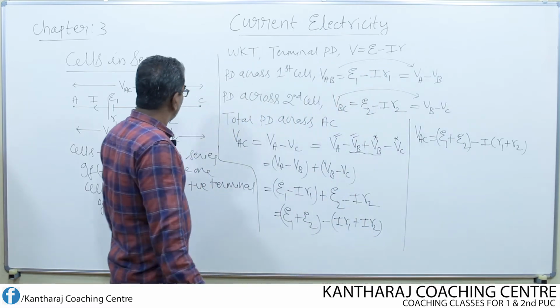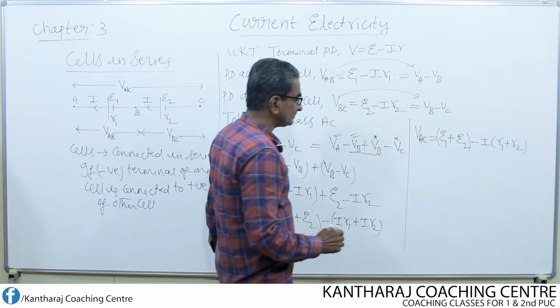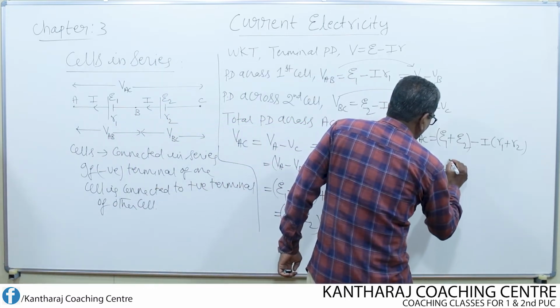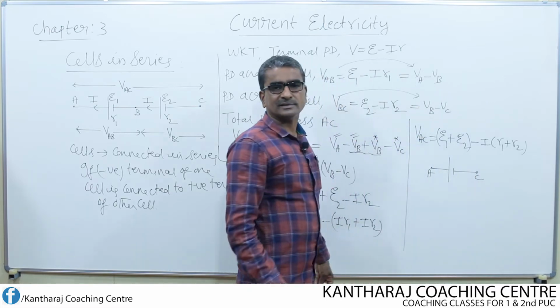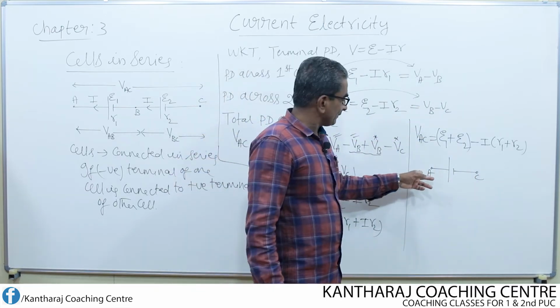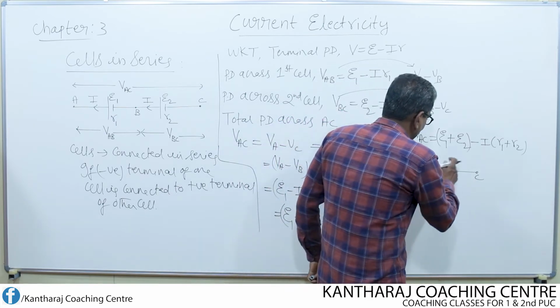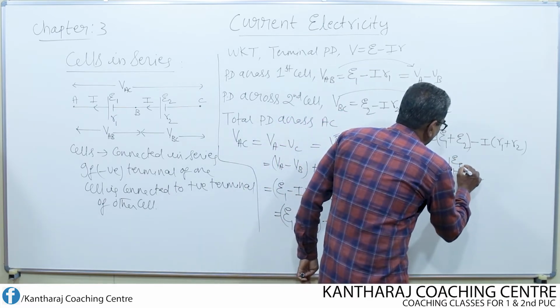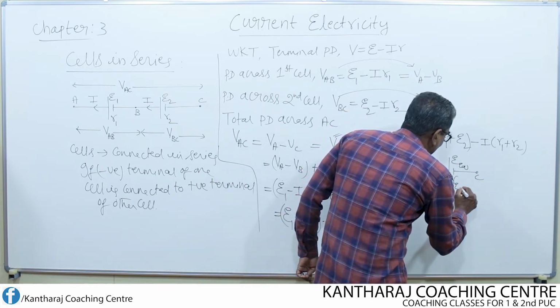Now, instead of connecting two cells between A and C, I connect only one cell between A and C, whose EMF is E equivalent and whose internal resistance is R equivalent.